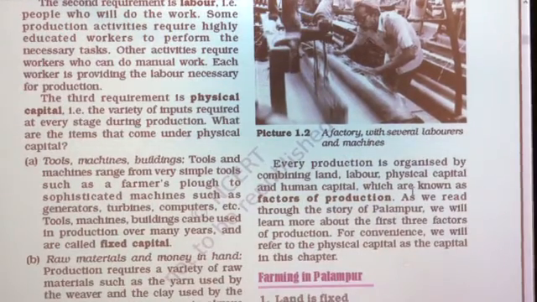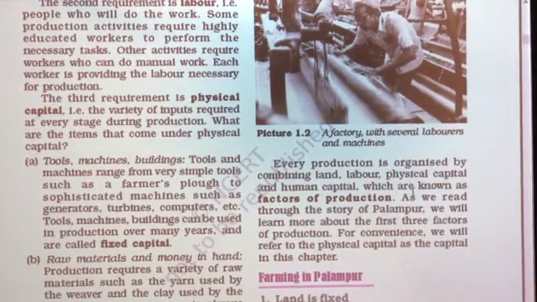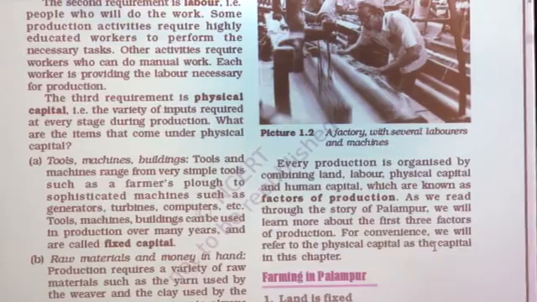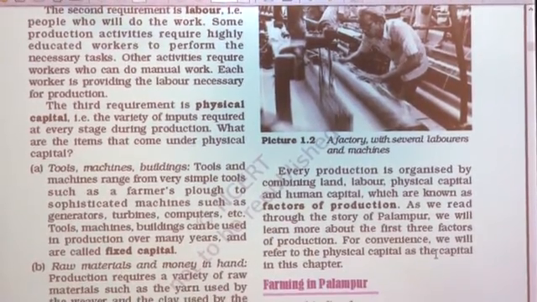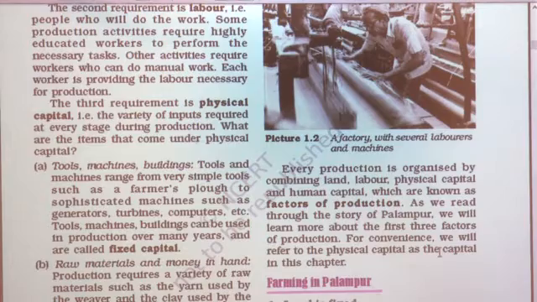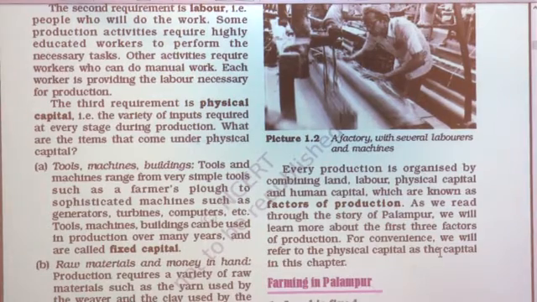Every production is organized by combining land, labor, physical capital and human capital, which are known as the factors of production. As we read through the story of village Palampur, we will learn more about the first three factors. About the fourth factor we will discuss in our next chapter, lesson number 2, which is totally different: people as a resource. Now in this lesson we will discuss land, labor and physical capital. So, let us see farming in Palampur.